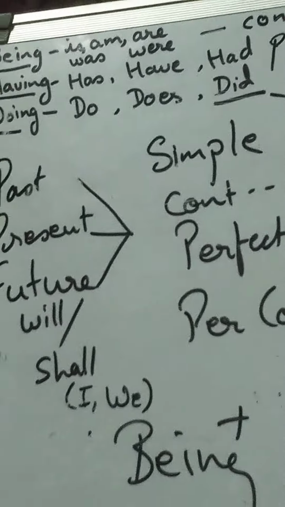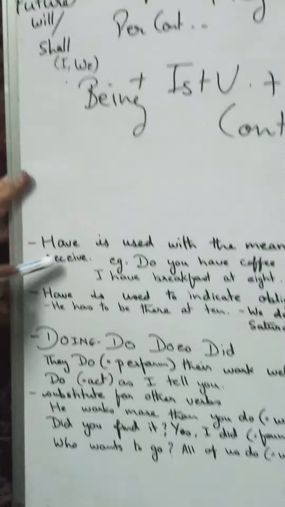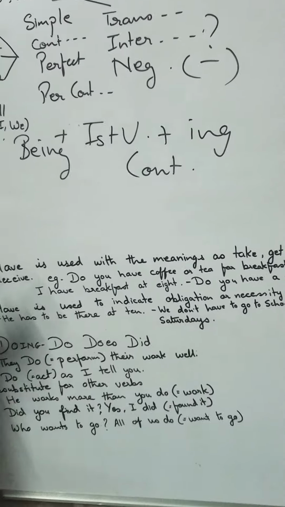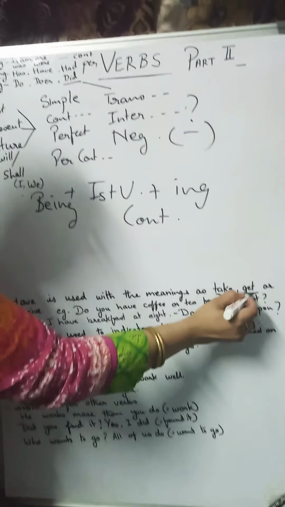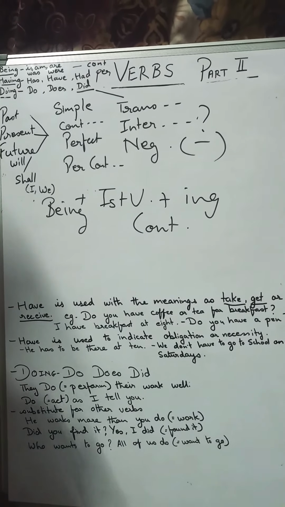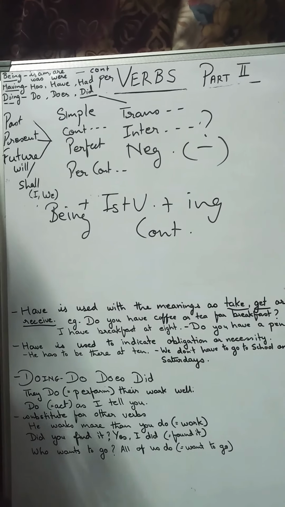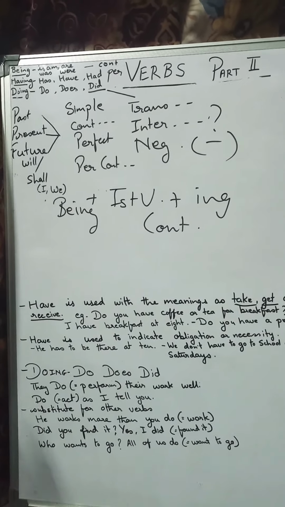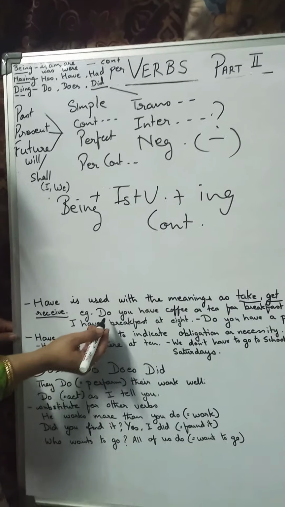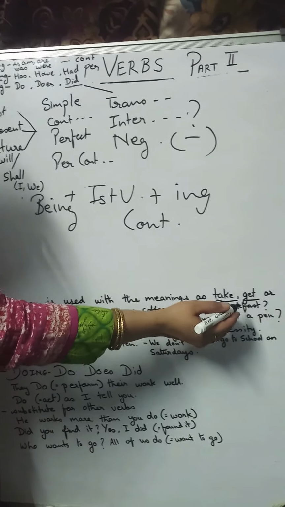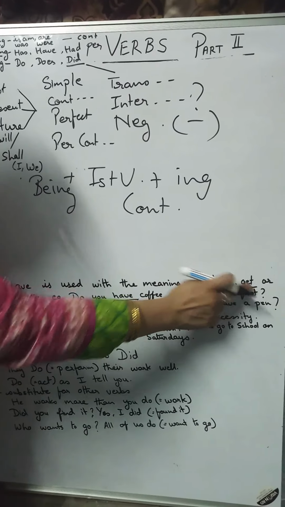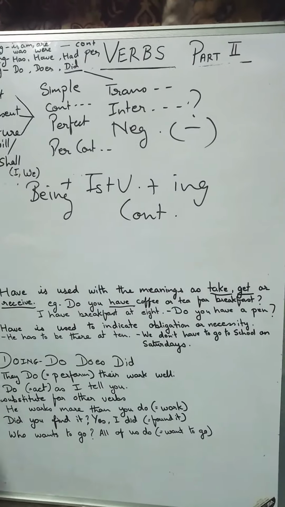Now I come to the rules of have. Have is used with the meaning to take, get, or receive. I prove it, as I always do, with an example. Do you have coffee or tea for breakfast? Do you have? Now what am I talking about? Take, get, or receive. I'm talking about take.